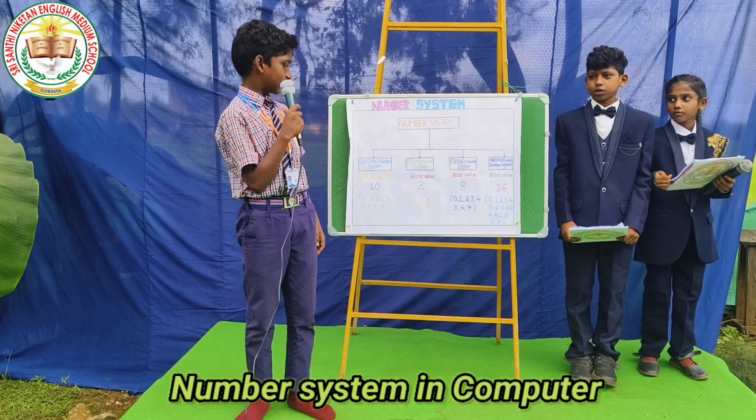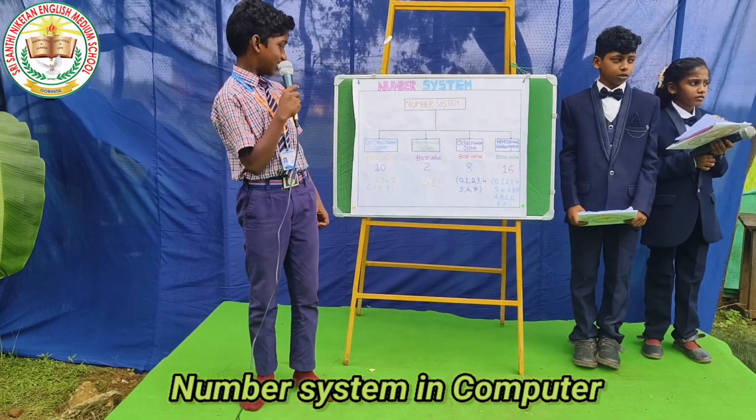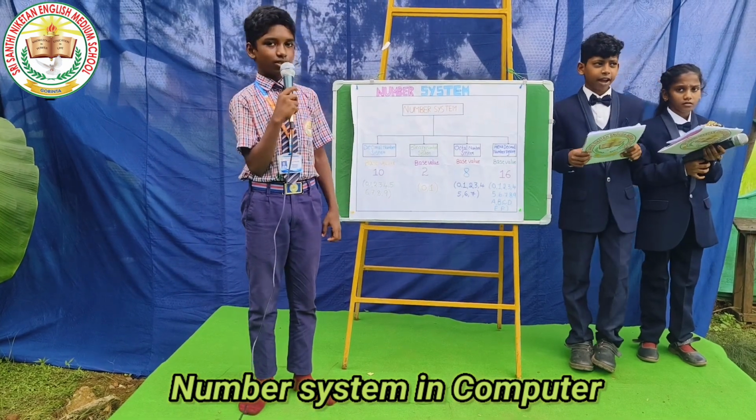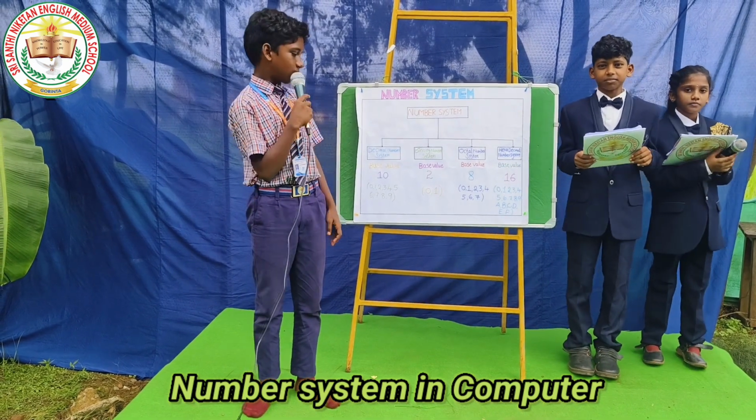Binary number system. It is used in computers. The base value of the binary number system is 2. It has 2 digits, 0 and 1.